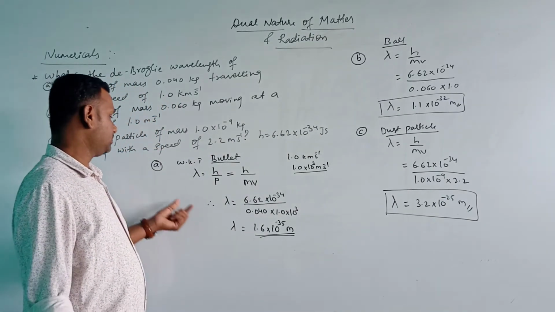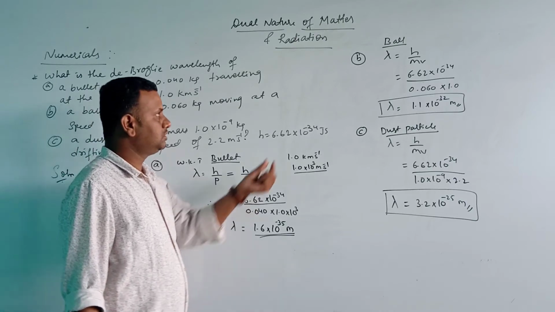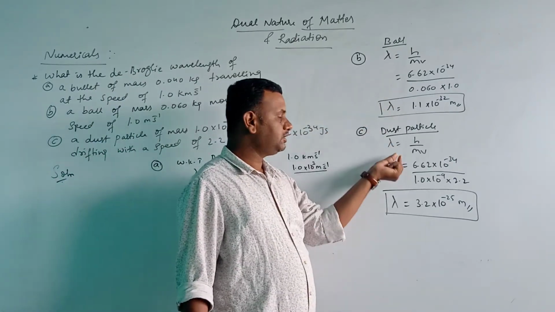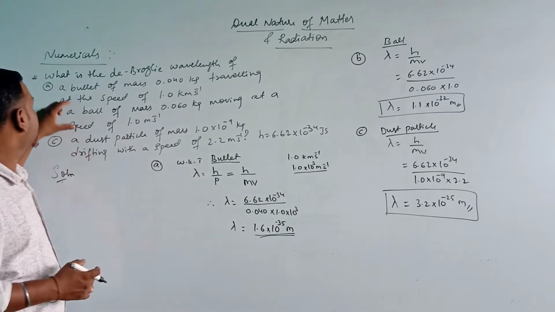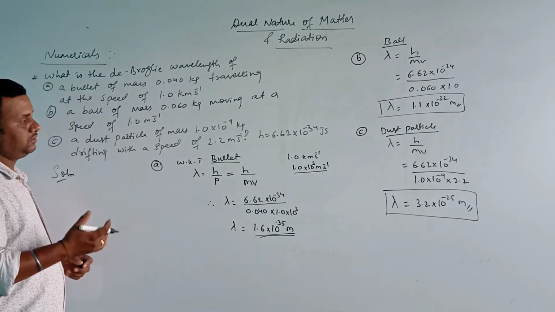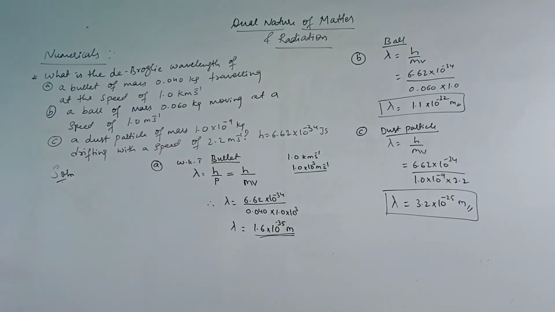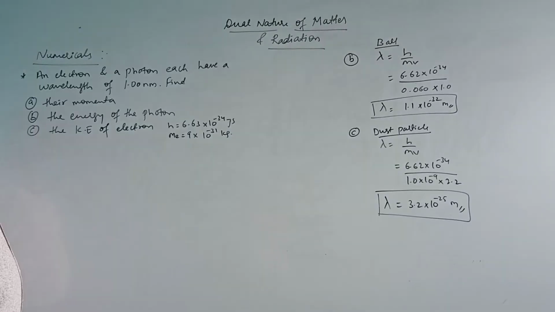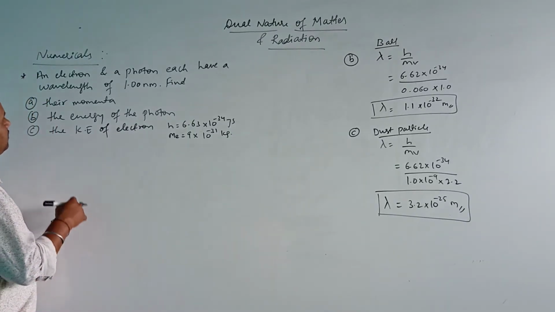So that is the de Broglie wavelength for bullet, for ball and for dust particle. Okay, so this is about the first problem which we solved today. Next we will solve one more question. So next we move on to the next question.